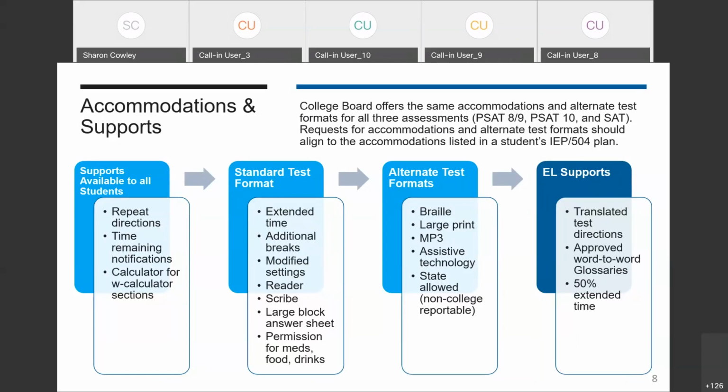We have accommodations that use the standard test format, such as breaks or extended time. And then we have alternate test formats, where what's delivered to the school is a completely unique set of materials to support that student's testing. Large print or Braille would be good examples of an alternate test format. We also have supports that are offered to English learners, and they include translated test directions, word-to-word bilingual glossaries, and 50% extended time.